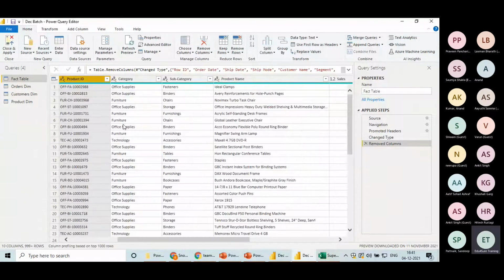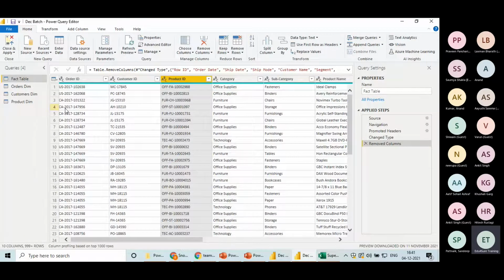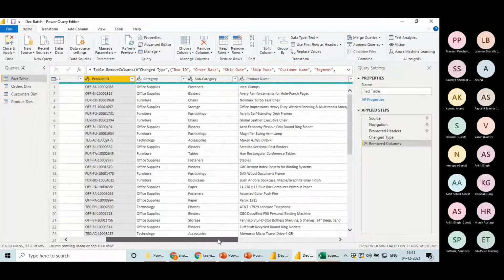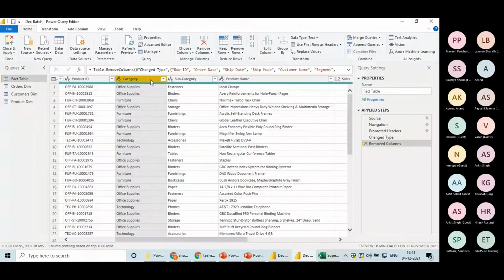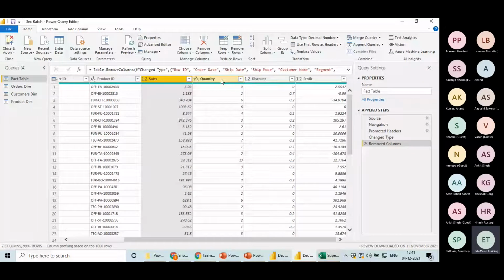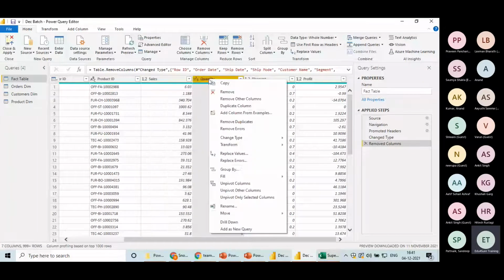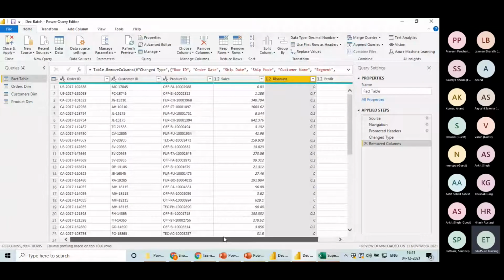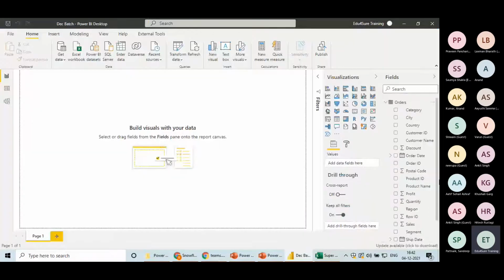So I have product ID, all the three primary keys, and then we have the dimensions. In this table, we have quantity also. If you want, we can delete, right? So now this is my fact table and I'm not supposed to remove any duplicates, right? And if I go above top left and I say close and apply, now this section will be updated.